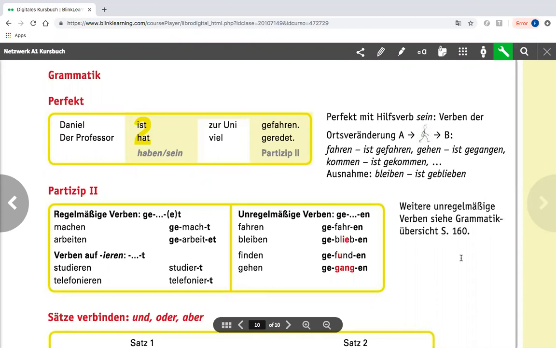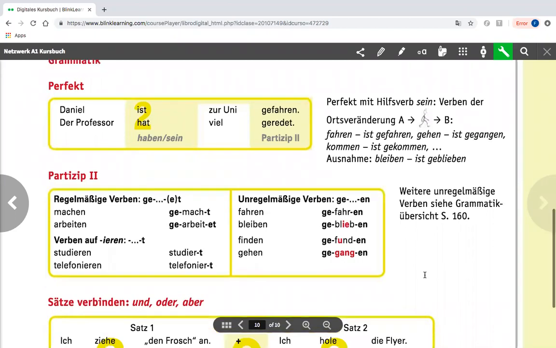So what you need to do when you learn verbs is, if you learn the irregular verbs, you need to learn the Partizip 2, just so you memorize it. So that's how you'll learn the vocabulary. It would be bleiben, geblieben, okay, fahren, gefahren. And so if they are not irregular, you know that you just need to add the GE and the T, sometimes the ET, and verbs that end in ieren, just add a T to the stem.